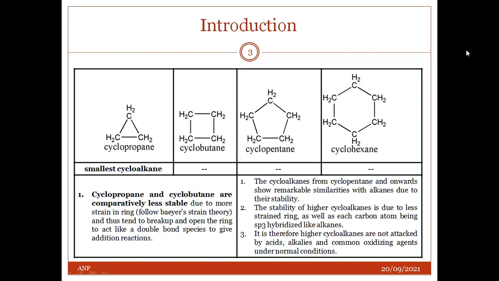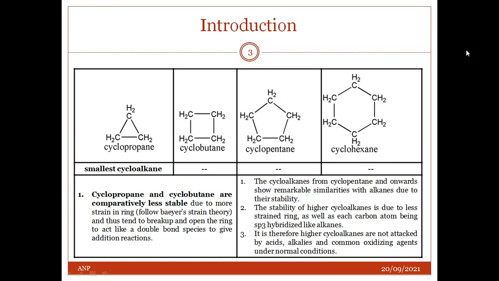Cyclopropane and cyclobutane are comparatively less stable due to more strain in the ring as per the Baeyer strain theory, and thus tend to break up and open the ring to act like a double bond species to give the addition reaction. While cyclopentane and onwards, like cyclohexane, cycloheptane, cyclooctane, etc.